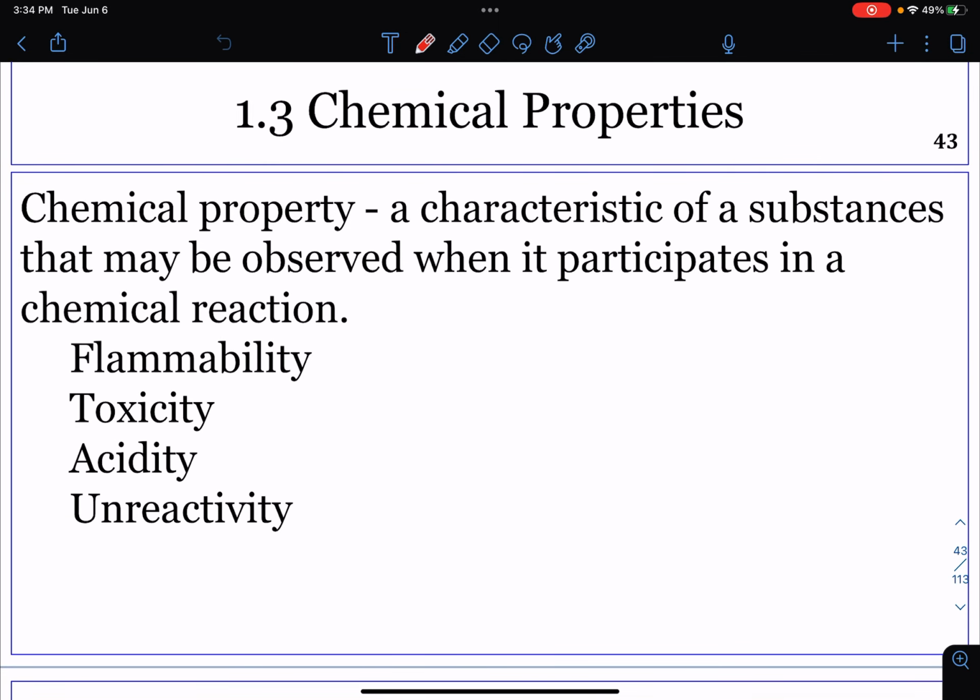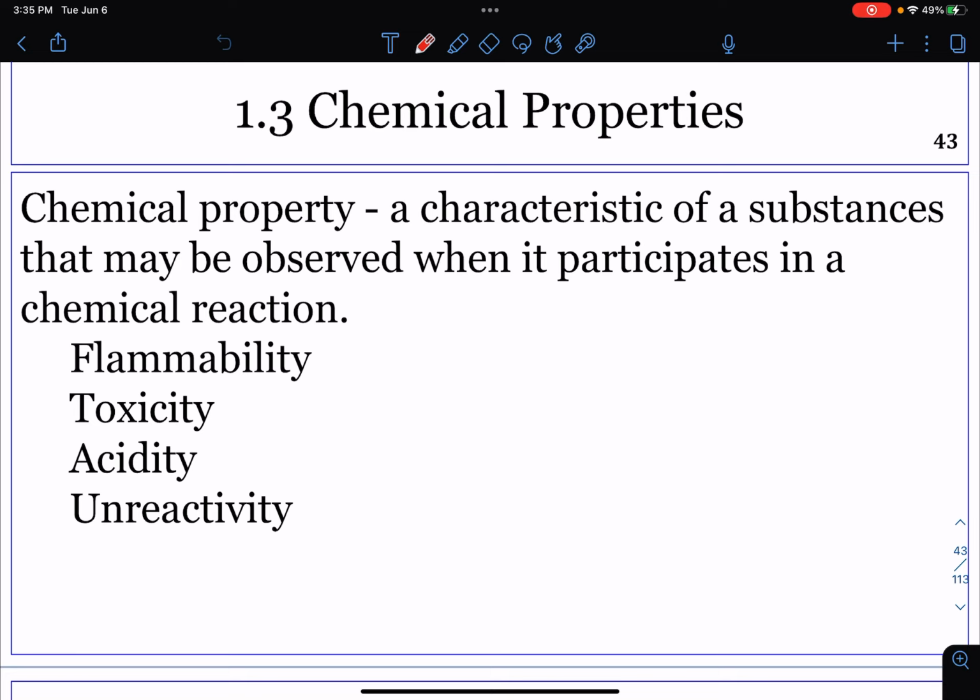Now we're going to look at chemical properties and changes. The ability or inability of one type of matter to change into another is called a chemical property. Flammability, toxicity, acidity, or unreactivity are some examples of chemical properties. Iron, for example, combines with oxygen in the presence of water to form rust, which is called oxidation. Iron's ability to oxidize is a chemical property of iron. Chromium's inability to oxidize or rust is a chemical property of chromium.